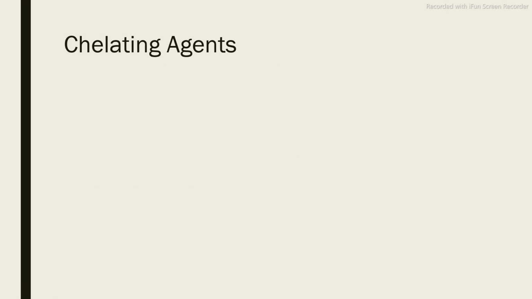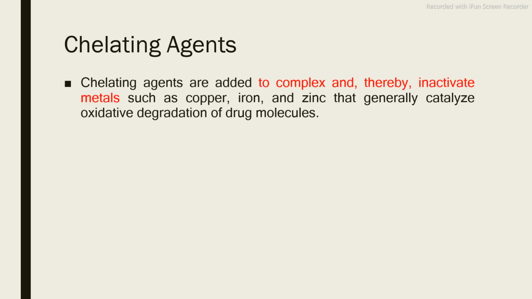The next one is the chelating agent. So chelating agents are the substances that can form complex with the various metals. And why is it important? Because most of the drugs can form complex with the metal, and the activity of the drug can reduce.